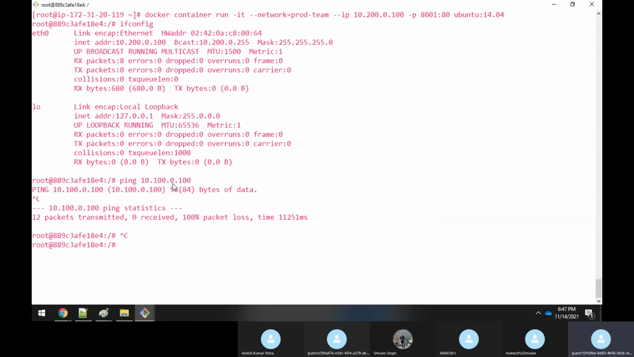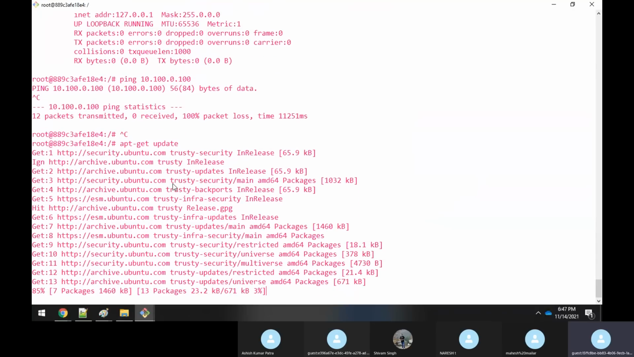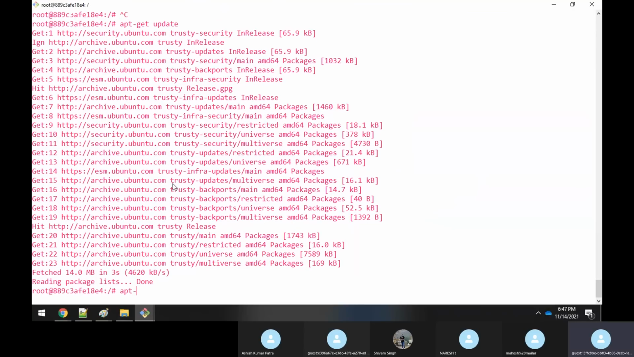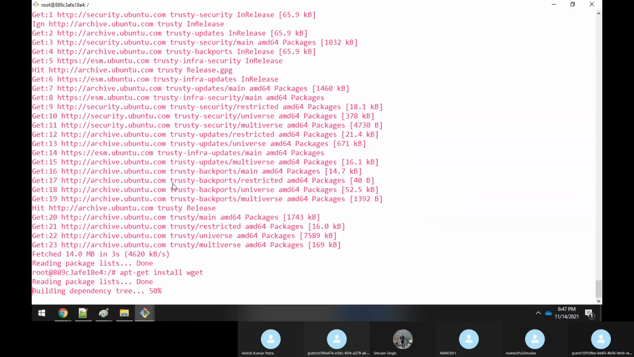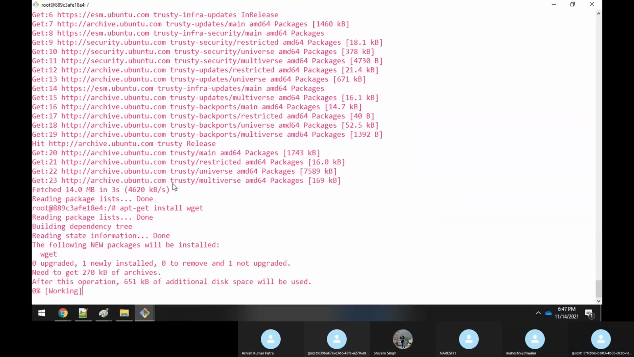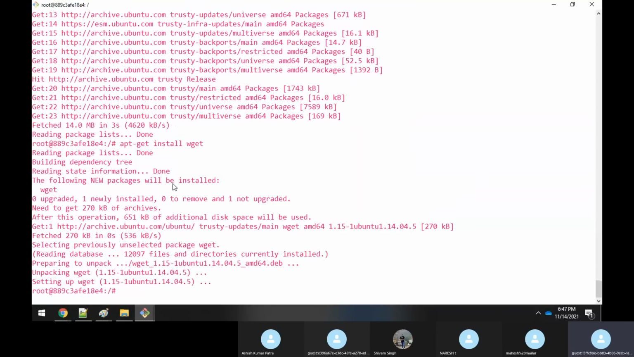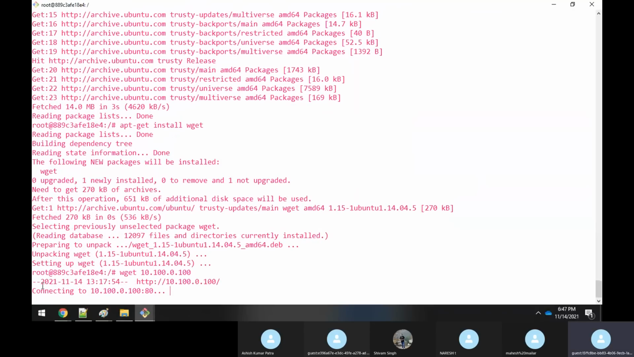But what is happening, okay, let me do one thing. I'm sorry, I will update here also. Okay, and then I will install wget with the apt-get install wget command. Okay, so now if I do a wget of 10.100.0.100, see, it is trying to connect, but it will not connect, right? Because you'll not be able to make a connection with that IP address, right?